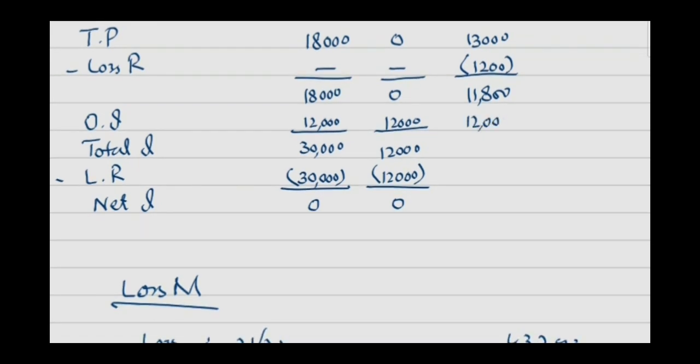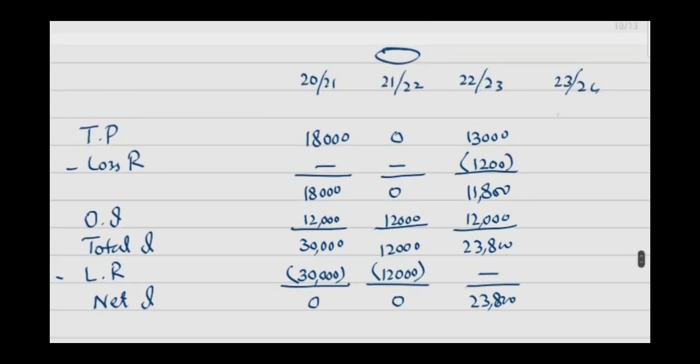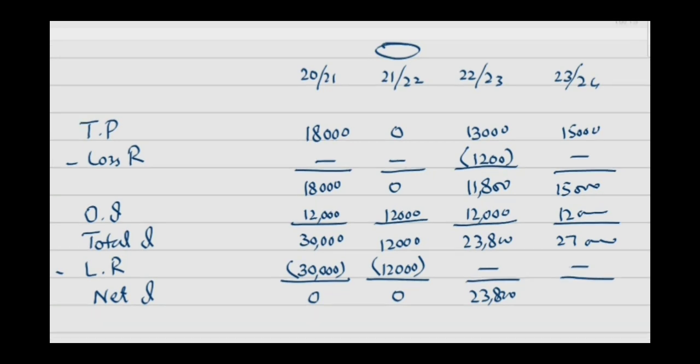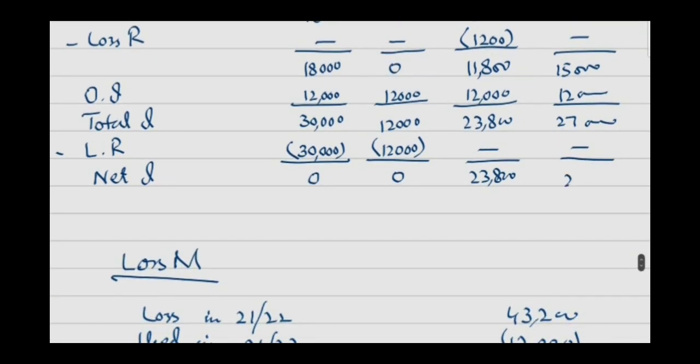Add other income and it will give you 23,800 of total income. Again, in the next year, the profit is 15,000, there is no loss remaining to be set off against this year's profit. So 15,000 plus 12,000 gives you a total income of 27,000. No loss relief, so net income is also 27,000.